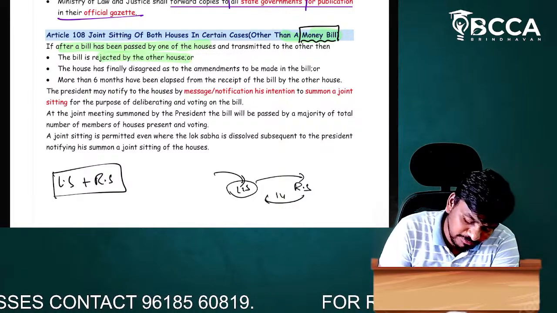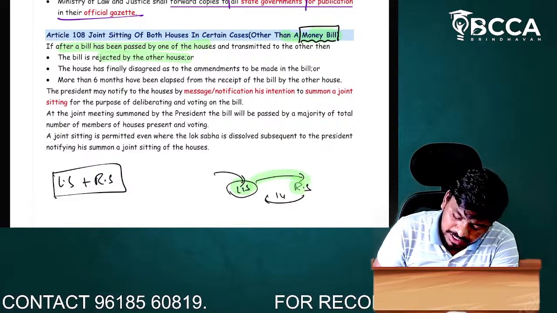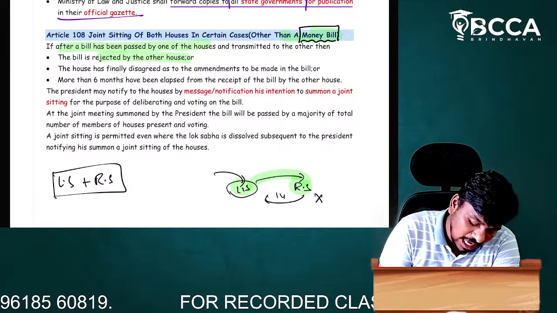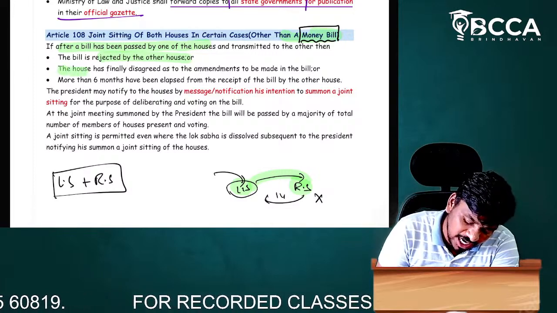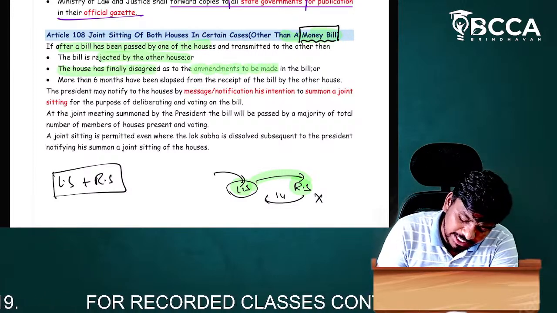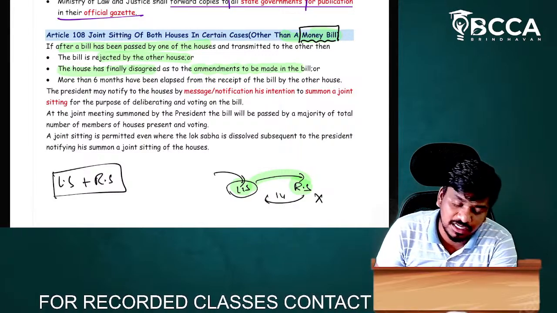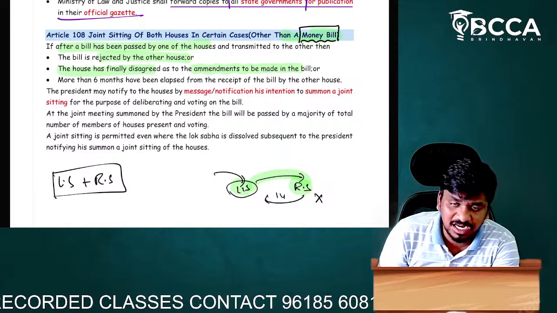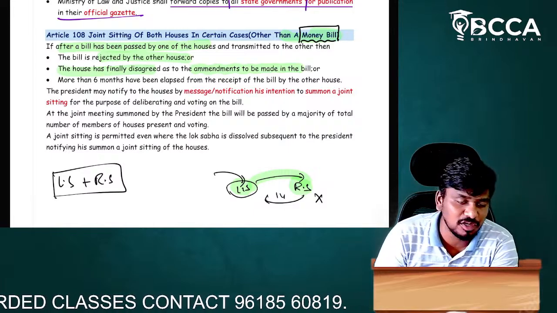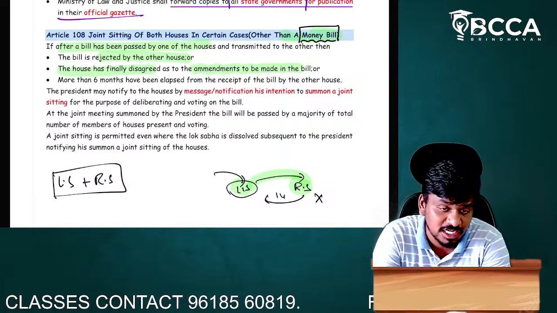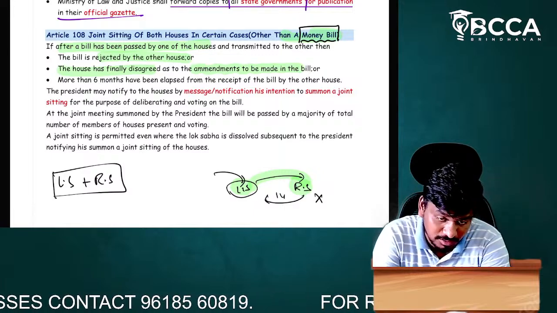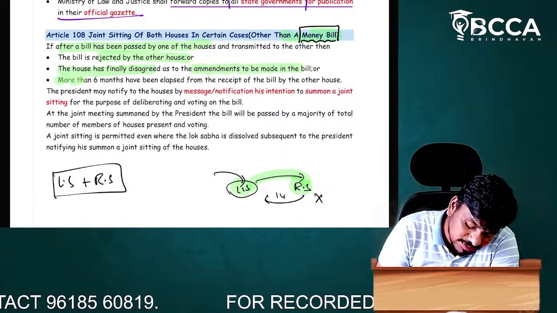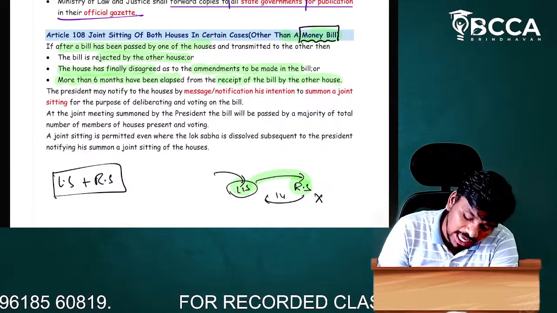If the Lok Sabha is okay with the bill and passes it to the Rajya Sabha, and the Rajya Sabha is not okay with it, that is point number one. Point number two, the house has finally disregarded the amendments to be made in the bill. So if the house says that there have to be changes in the bill, and the other house says we will not accept it as the bill has to be changed. If at all the bill is disregarded,